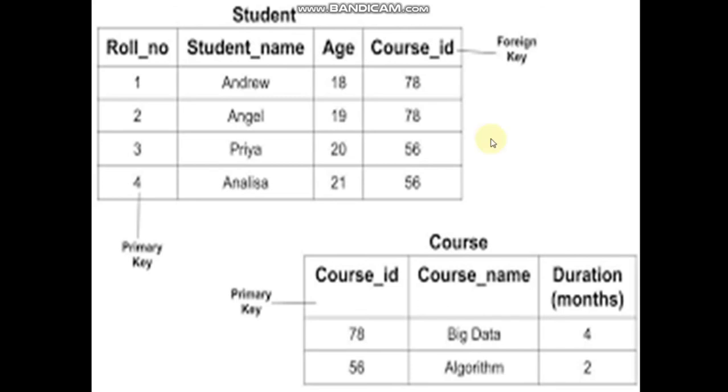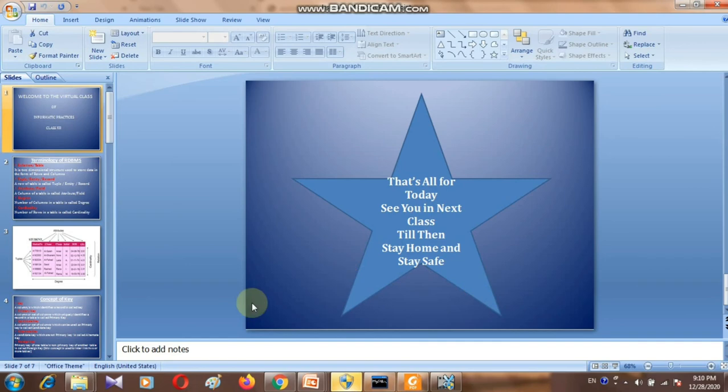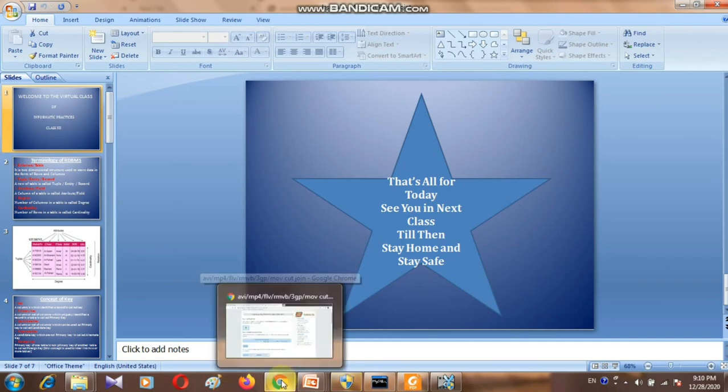Now just try to understand this one, foreign key. In a student table, roll number I have declared as primary key, and the foreign key is course ID. See, course ID is the primary key here in the course table, along with course name and duration. So this course ID for the course table is the primary key, but in the student table, this course ID is called a foreign key, because with this column we interrelate two tables, students and course. Now I'm going to move to the next part.